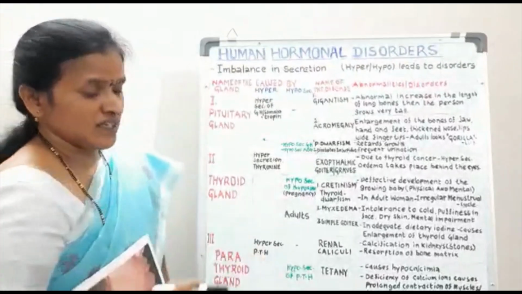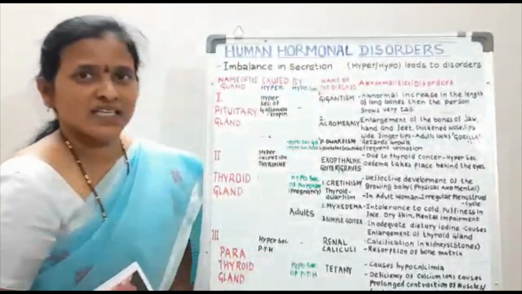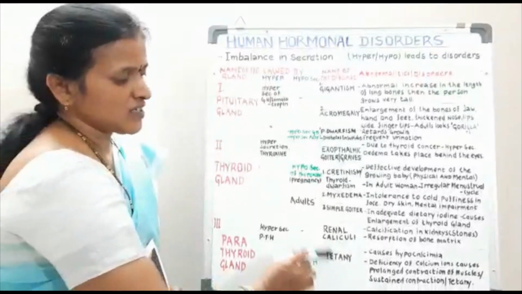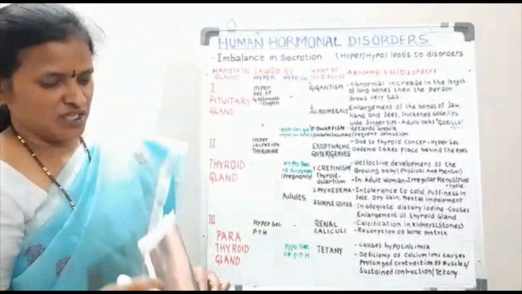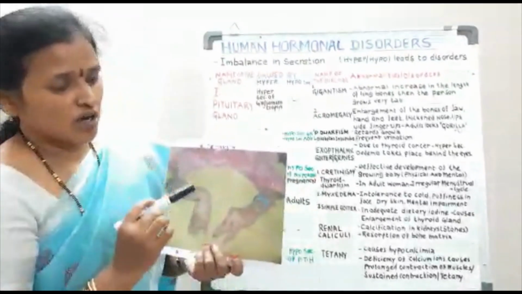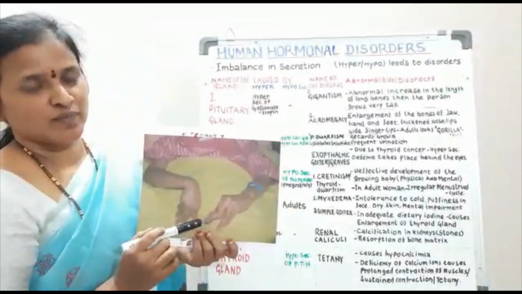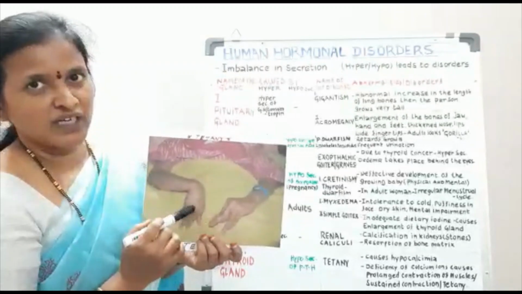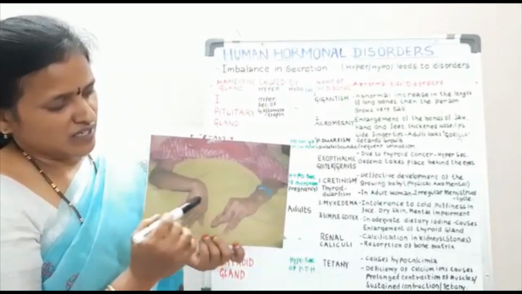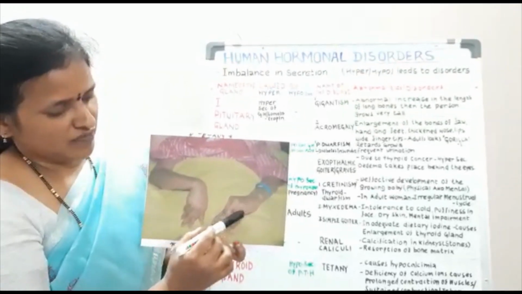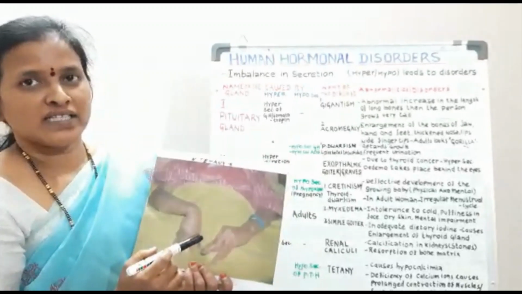Then if it is released in less quantity, that is hyposecretion, it leads to a condition called tetany. That means when there is low calcium in the blood, prolonged muscle contraction takes place, where we can see the stiffness of the muscles, such as stiffness of the fingers. This is called tetany.